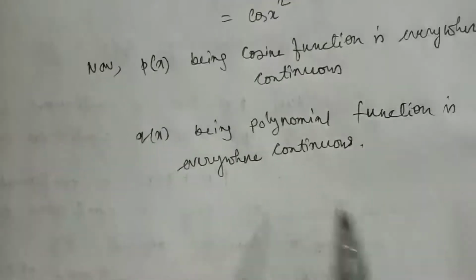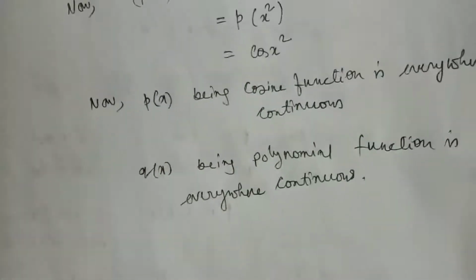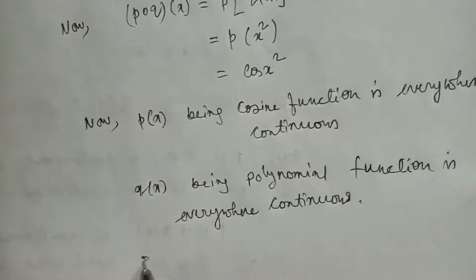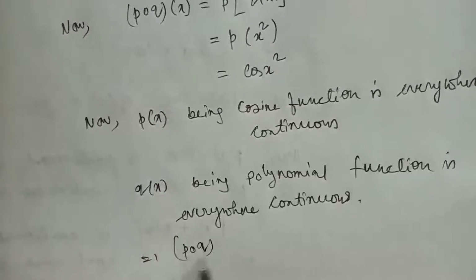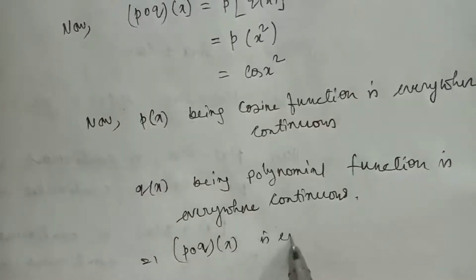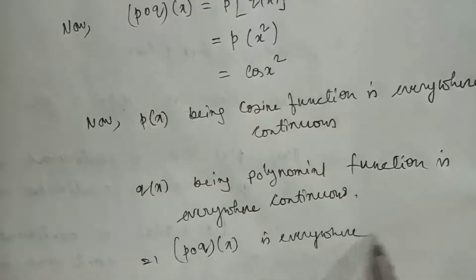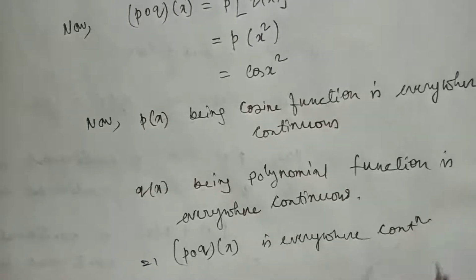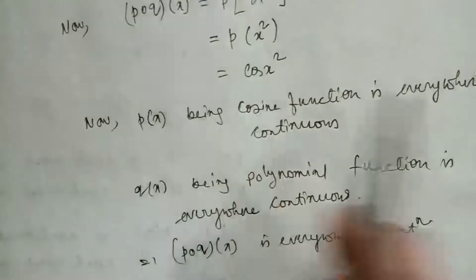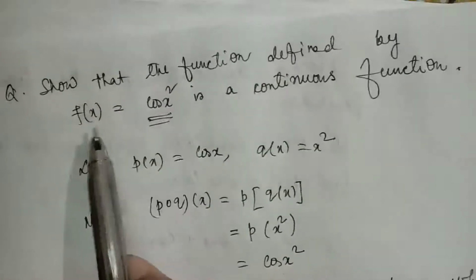And therefore px qx are everywhere continuous, their composition p composition qx is everywhere continuous, and p composition qx is equal to cos of x square, which is equal to our given function.